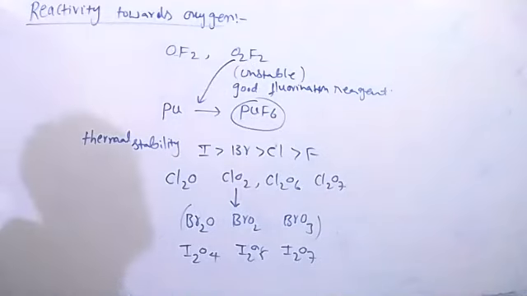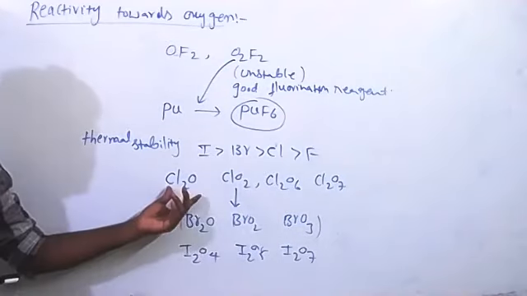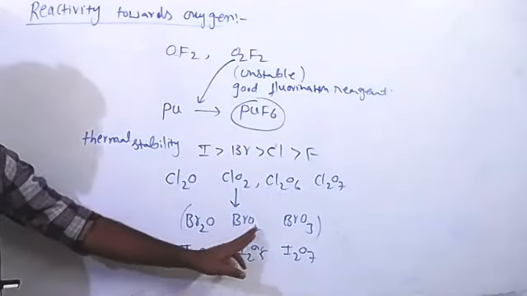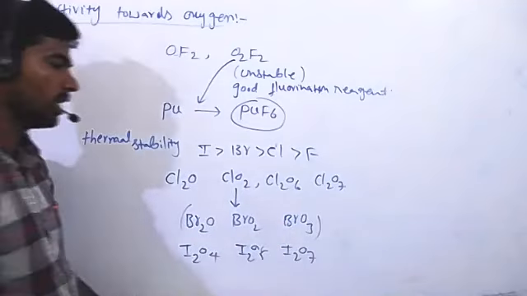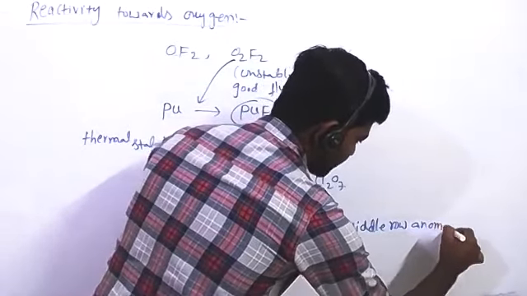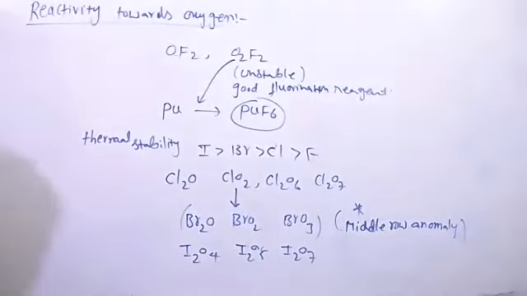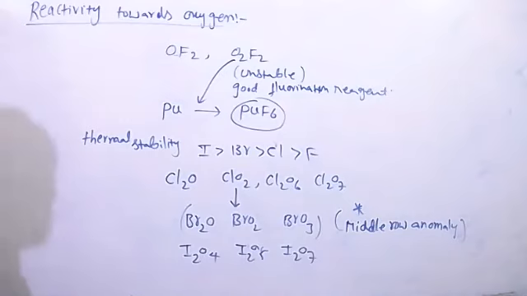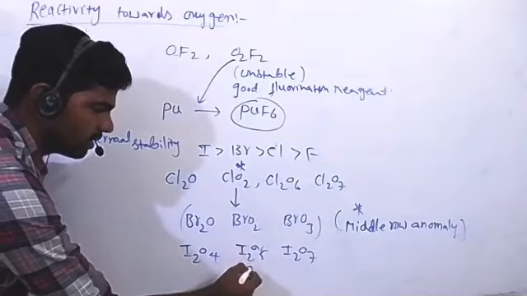Next, if you see thermal stability of oxides, oxides of iodine are better, meaning more stable. Here chlorine is forming Cl2O, ClO2, Cl2O6, Cl2O7. Bromine, Br2O, BrO2 and BrO3. This is what we are calling middle row anomaly. And iodine also forming these oxides. However, all the oxides are good oxidizing reagents. Especially we are focusing on this oxide, ClO2, and here Br2O, I2O5.